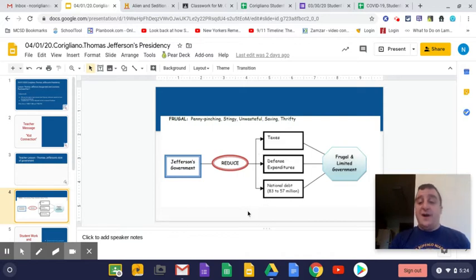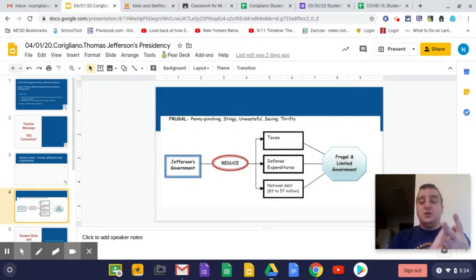Now, the one very interesting thing: somebody who is a strict constructionist, somebody who believes that if the Constitution does not say you can do it, that means you can't.